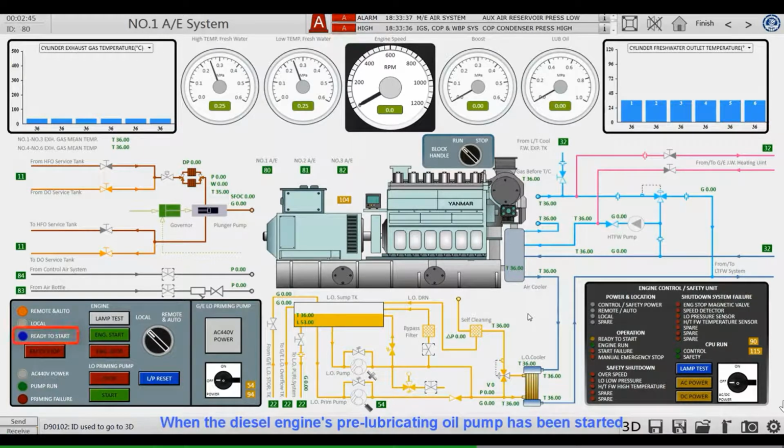When the diesel engine's pre-lubricating oil pump has been started, fuel supply is normal and the starting air pressure is sufficient, etc., all standby conditions are met. The light will come on. It indicates the diesel engine is ready, which means the diesel engine is ready to start at any time.